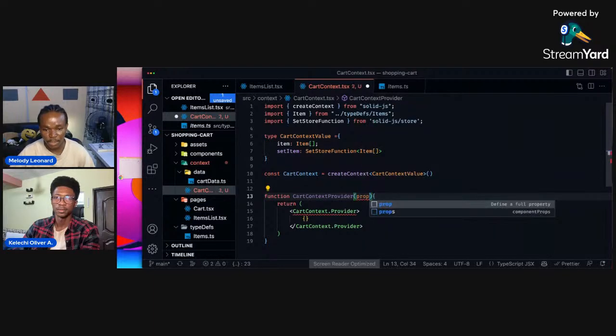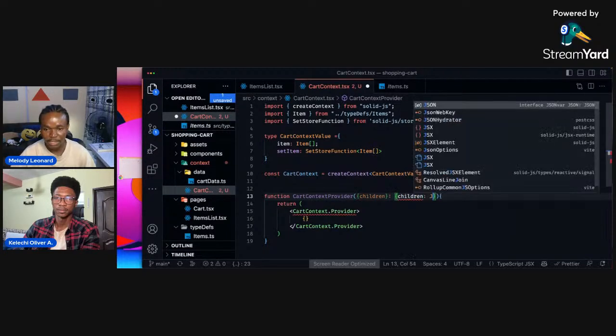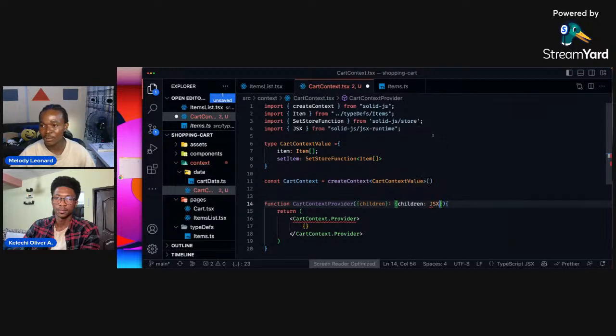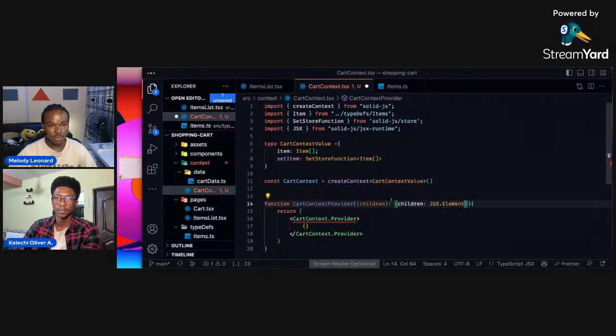So we're going to call props here, and these props are going to have a type, let's say cat context provider props. That cat context provider props is going to have children. Generally, you want to have something here called children, and these children are mostly going to be JSX. So we do children, and we say this is a type of JSX.Element from Solid.